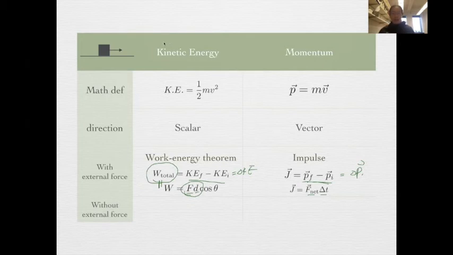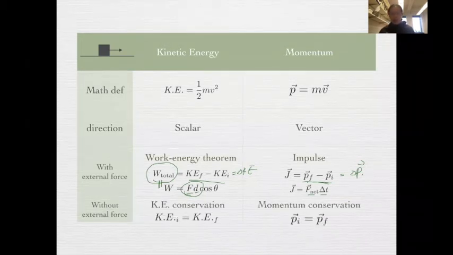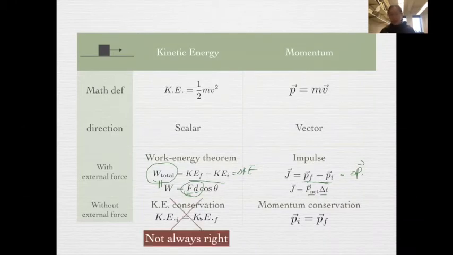If there are no external forces, momentum will be conserved. But you never hear about kinetic energy being conserved, because it's not. Even though there are no external forces, kinetic energy can still be converted into other types of energy. So you can see side by side that there's a lot of difference between kinetic energy and momentum.